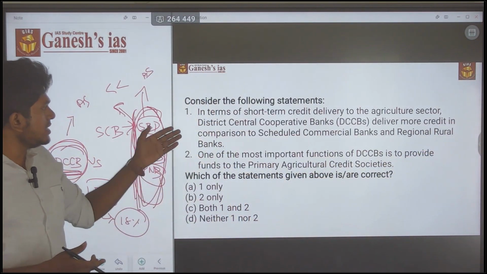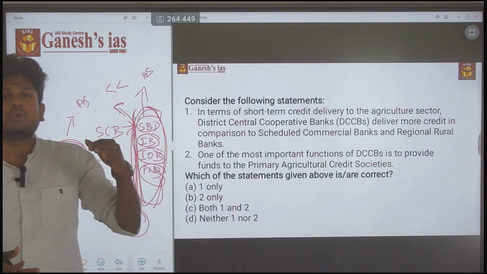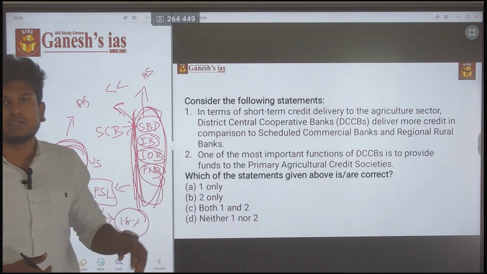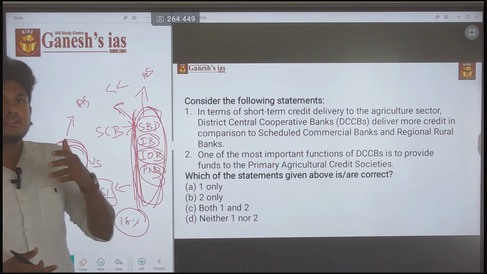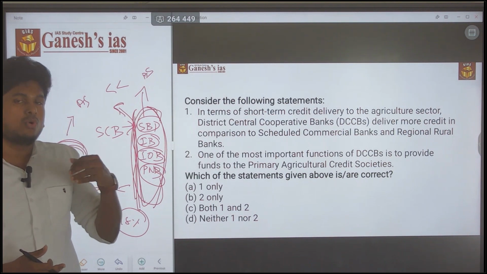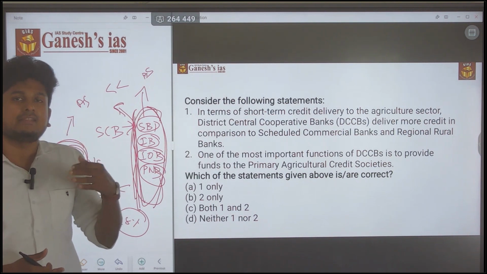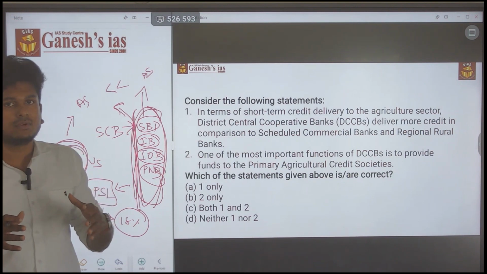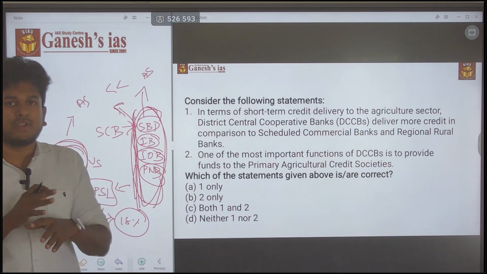So you can easily eliminate statement 1 without knowing the report or the data. These are the things you have to think in that exam hall. If you don't know about the report or data, you can easily answer it. This is the way the UPSC panel will frame the questions.